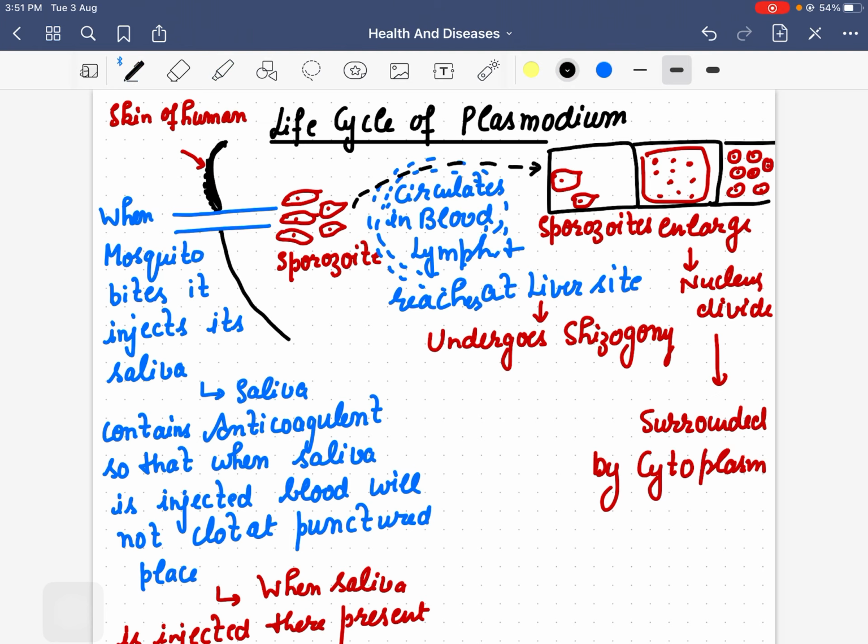When the mosquito bites, it injects its saliva. The saliva of the mosquito contains an anticoagulant. Now you will ask, ma'am, why does it contain anticoagulant? So that when the saliva is injected, blood will not clot at the punctured place.